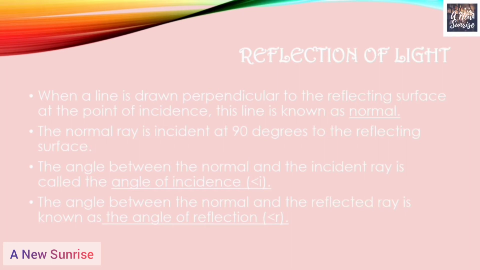Now the angle of reflection, this is denoted by angle R. What is angle of reflection? The angle between the normal and the reflected ray is known as angle of reflection. I repeat once more, the angle between the normal and the reflected ray is known as the angle of reflection.